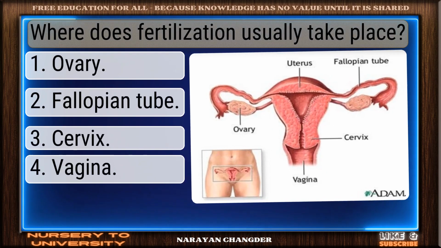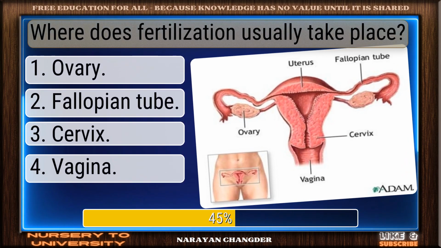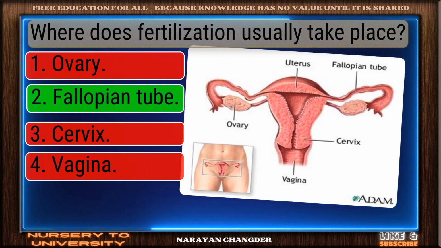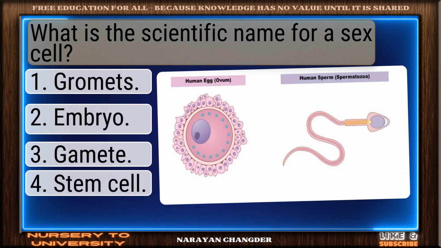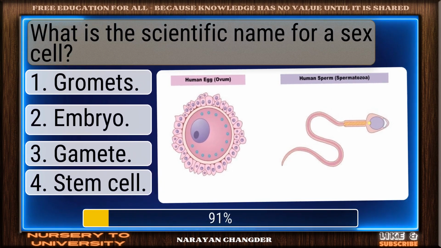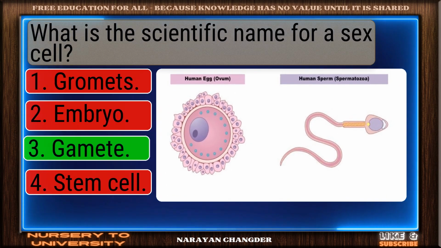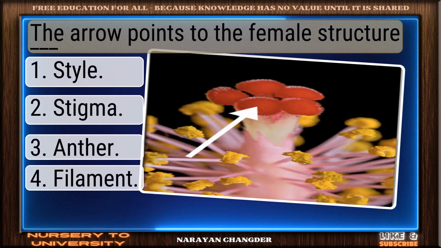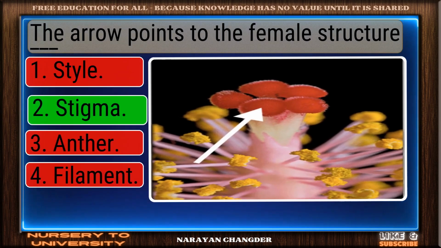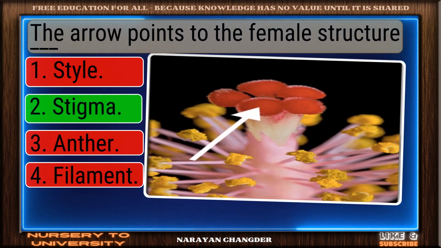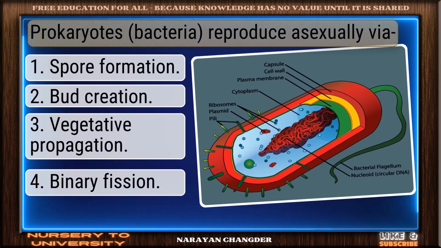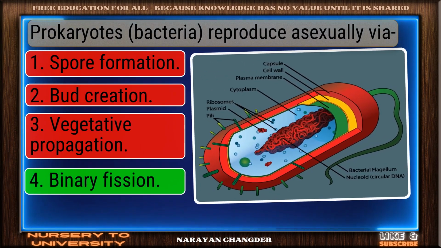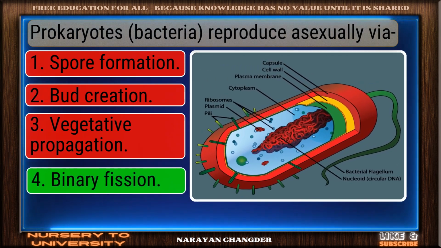Where does fertilization usually take place? Well done. Fallopian tube is the right choice. What is the scientific name for a sex cell? Solid response. Gamete is a valid choice. The arrow points to the female structure dash. Right again. Stigma is a valid answer. Prokaryotes reproduce asexually via. Well picked. Binary fission is the correct answer.